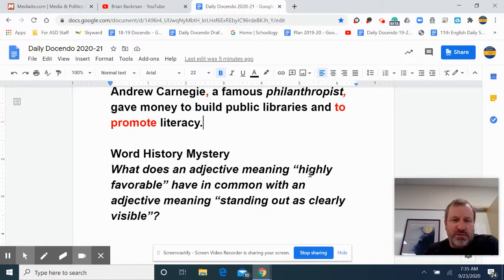And before we go, quick preview. What does an adjective meaning highly favorable have in common with an adjective meaning standing out as clearly visible? Again, think about two words. Maybe you can come up with one as a preview for next time.